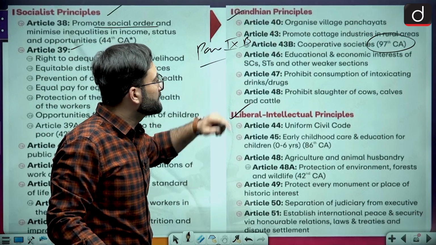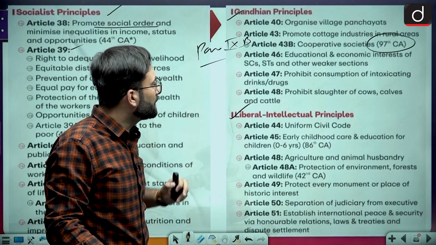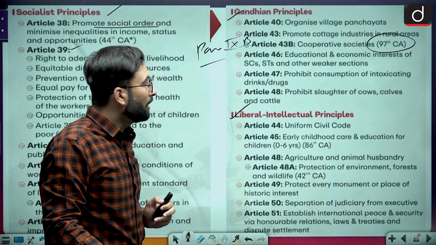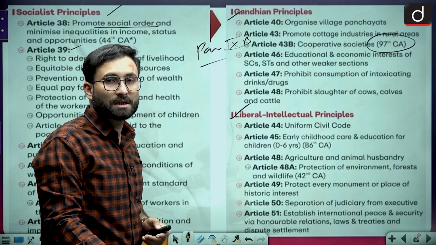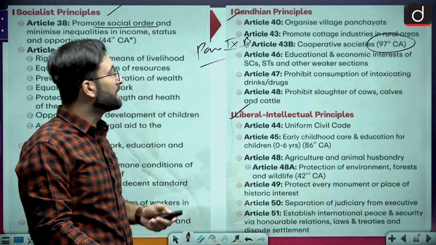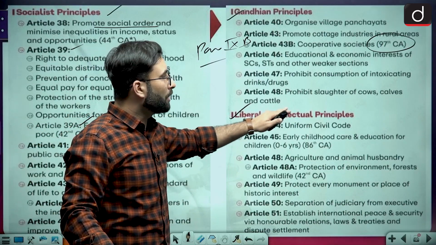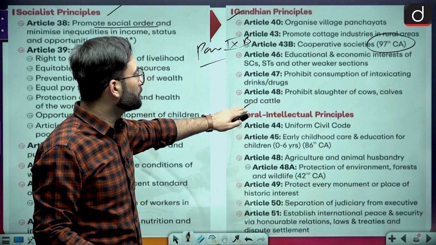Article 46 talks about the education and economic interests of the SC, ST and other weaker sections. Then Article 47 talks about prohibition of the consumption of intoxicating drinks and drugs. Article 48 talks about prohibition on the slaughter of calves and cattle.